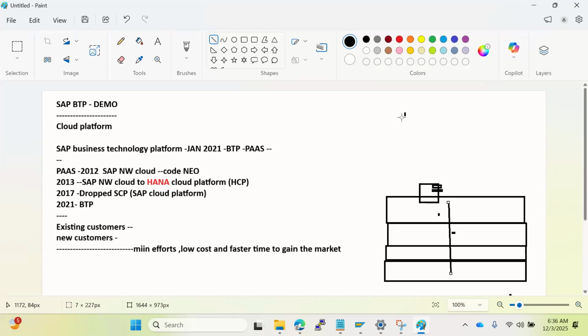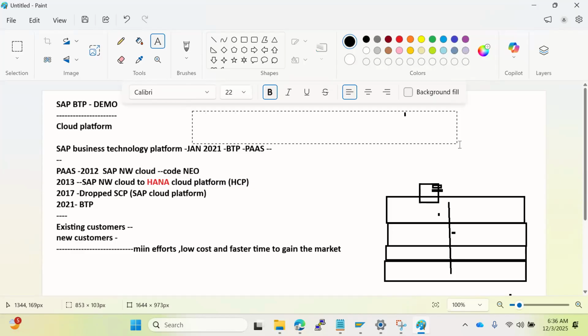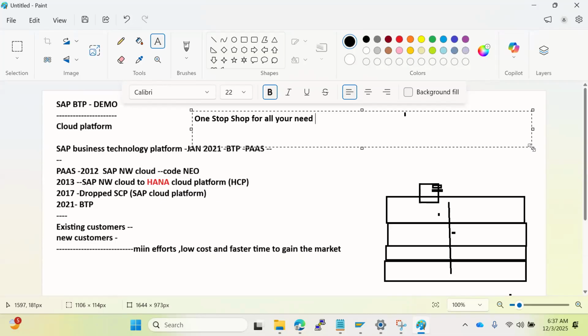Here they need to build new cloud solutions, and they want to extend the existing SAP solutions, right? So BTP is providing whatever is required, for both existing customers and new customers. It's a one-stop shop for all your needs in the BTP. That's why we call it the BTP. Whatever you need, everything is available in the BTP. Just go ahead and pick up the service.